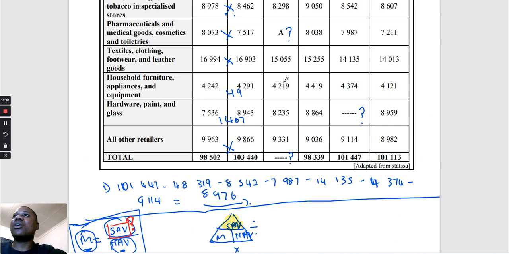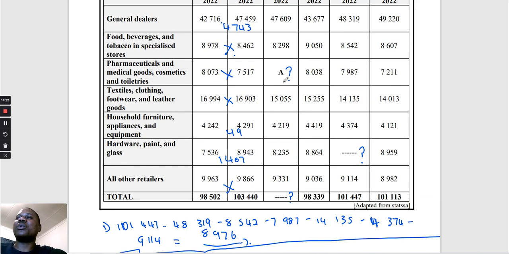What? Because we don't have all the numbers. We have all the numbers, but we don't have what? We don't have A. So what are we going to do? We're going to add these numbers, the ones that are there. We're going to add them together. Let's do so.